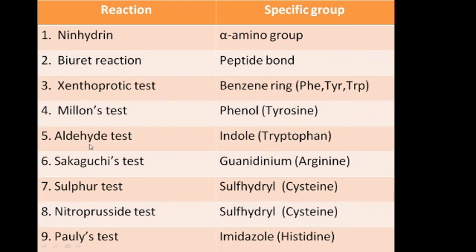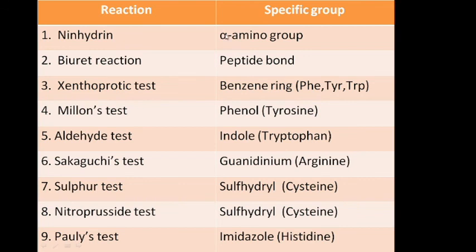The guanidine group, which is present in arginine, gives the Sakaguchi test, and the sulfhydryl SH group, which is present in cysteine, gives the lead sulfide test and the nitroprusside test, and the imidazole ring of histidine is positive for Pauly's test.